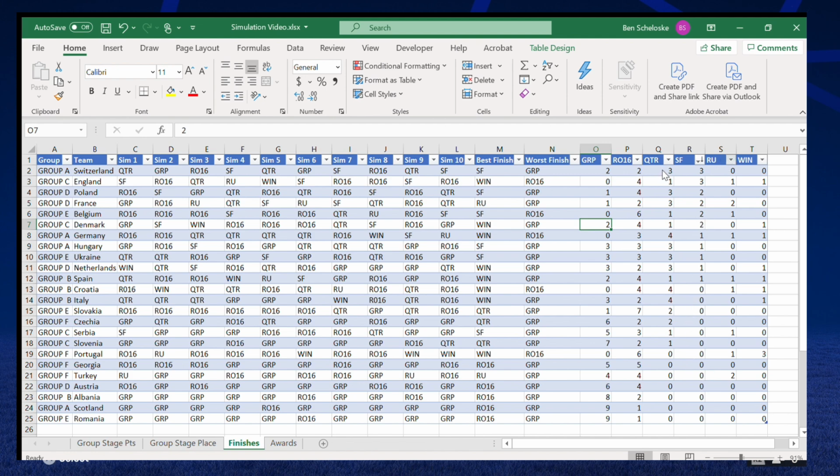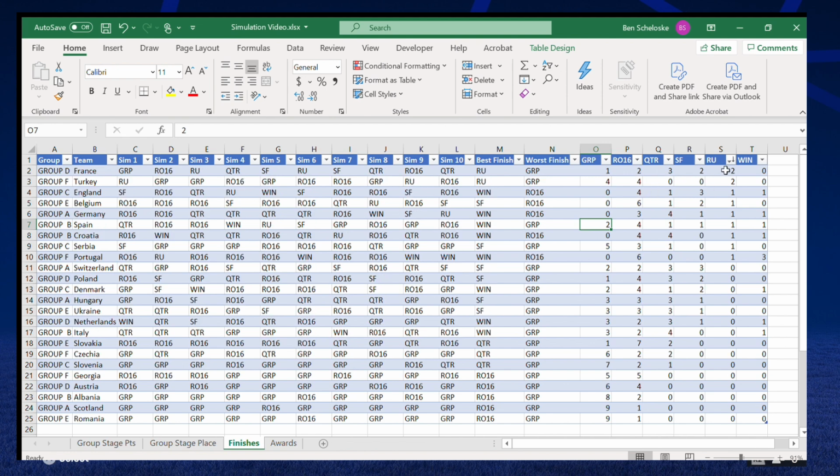Now, who lost in the final the most times? And that is France, losing in the final 2 times. And I'm sure if you pay attention to the right, you can also see they didn't win a single one. Hence why I said it's very significant when they got knocked out by Belgium, because they didn't win a single one the whole sim. And also Turkey getting runner-up twice.